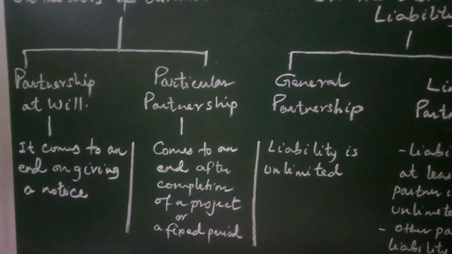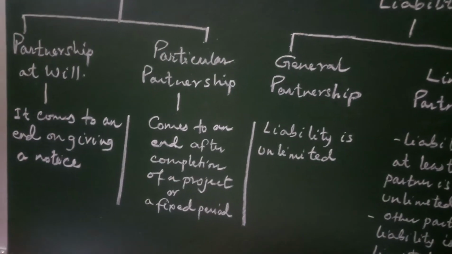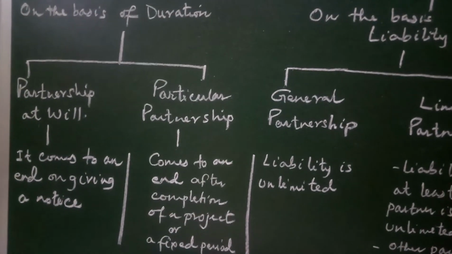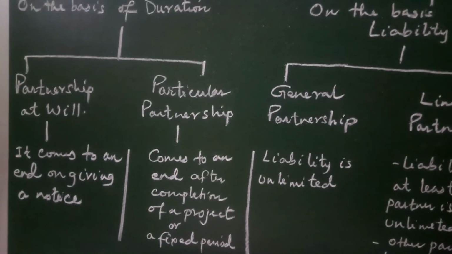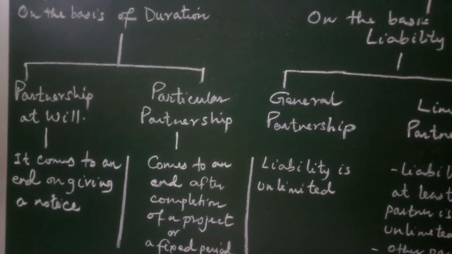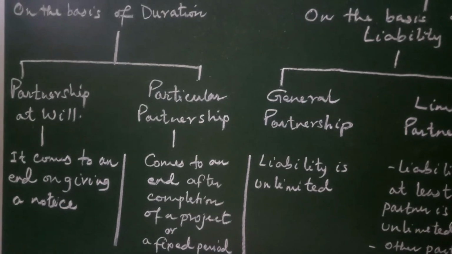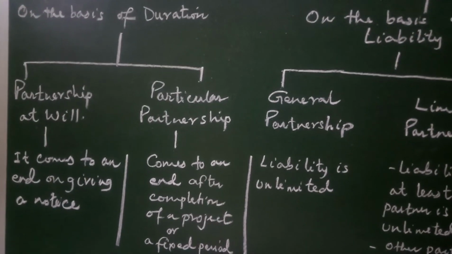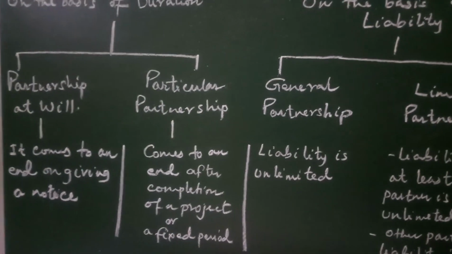Now, the name suggests partnership at will means any partner can terminate the partnership by giving a notice in advance that he does not want to continue this partnership. This is partnership at will. It does not have any time period. It depends upon the will of the partners. It depends upon the desires of the partners. That is partnership at will.